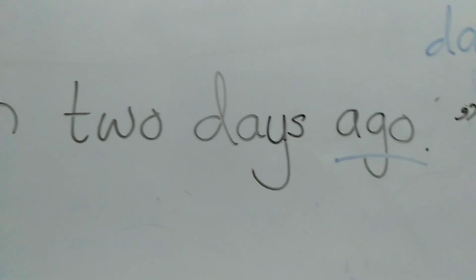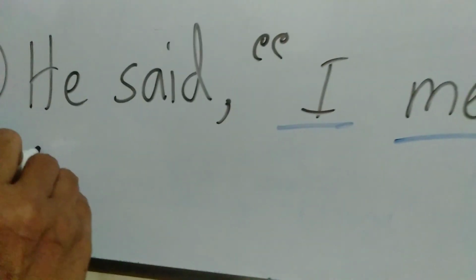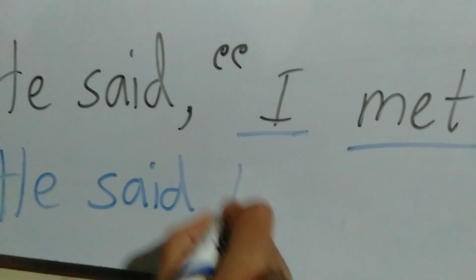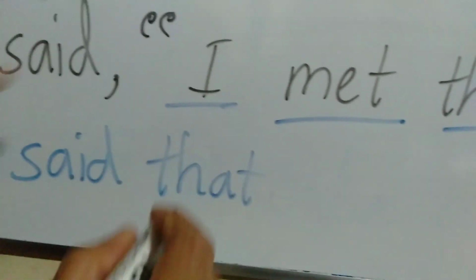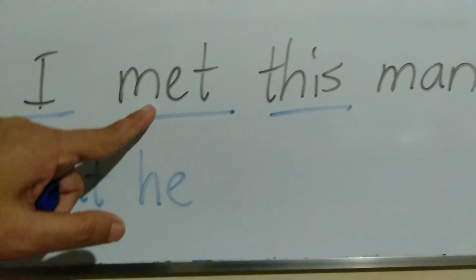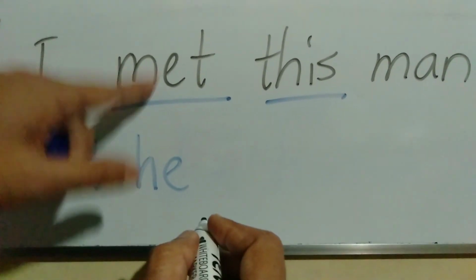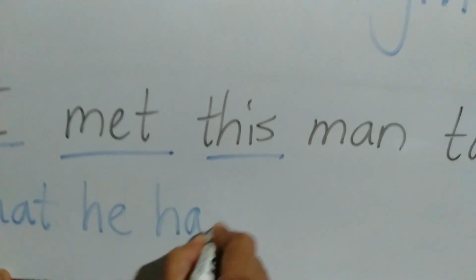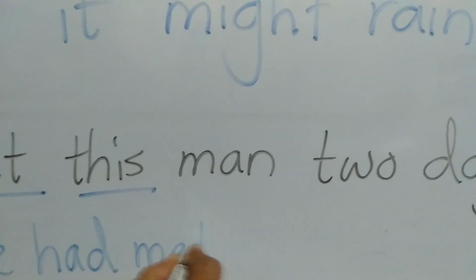Now turn this sentence into indirect or reported speech. He said that I into he. Met, past tense. You remember how it is changed? Past tense verb into past perfect: had met.